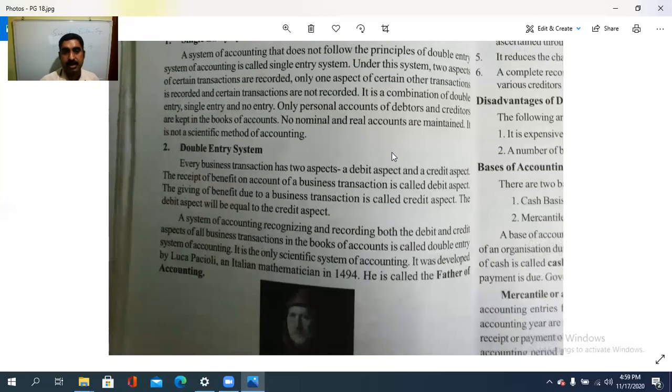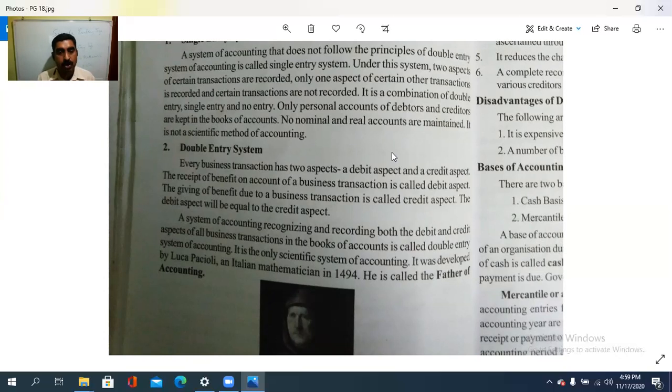While in the double entry system, every business transaction has two aspects: a debit aspect and a credit aspect. The receipt of benefit on account of the business transaction is called the debit aspect, and the giving or paying aspect is the credit aspect. The receiving aspect is the debit aspect, and the giving aspect is the credit aspect. Every business transaction has two aspects.